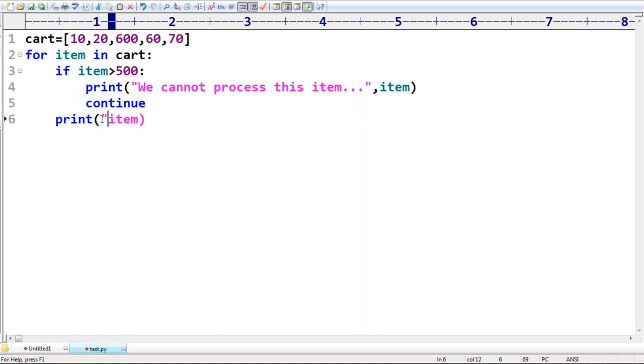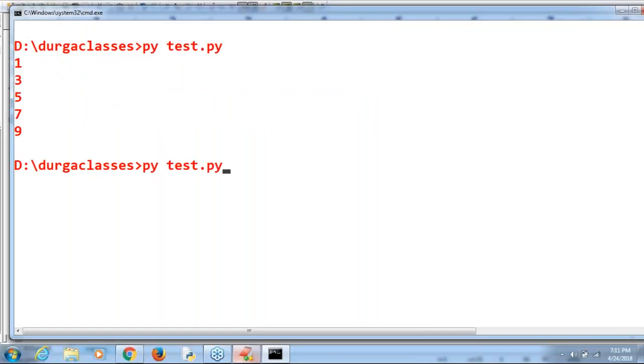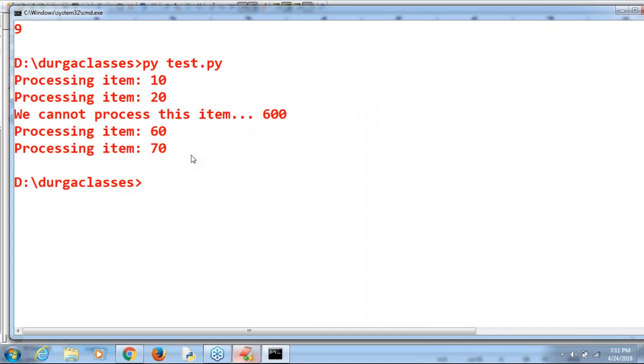I can use the words 'Processing item', comma, item. What is the output I will get now? Processing item 10. Processing item 20. Whenever 600 comes, we can't process this item, but it won't stop; it goes for the next one. Processing item 60. Processing item 70. We can't process item 600, but we process items 60 and 70.